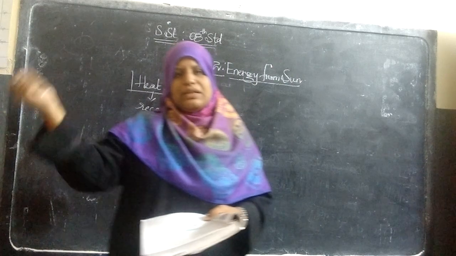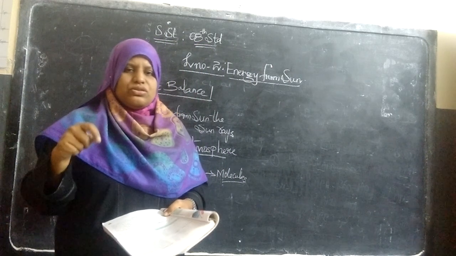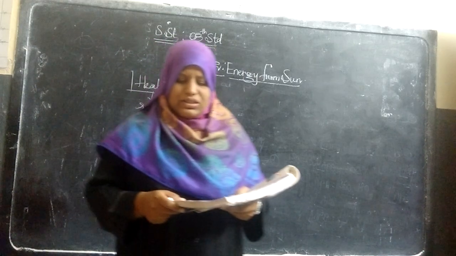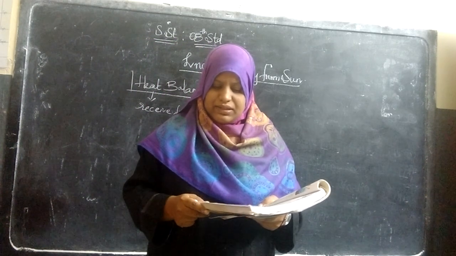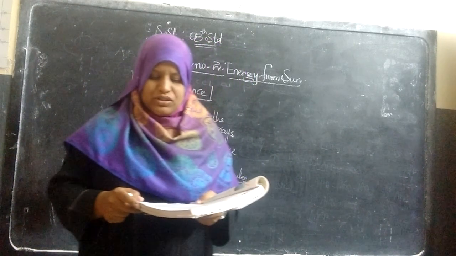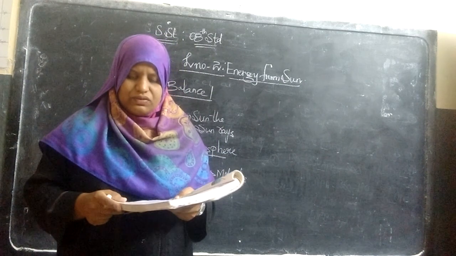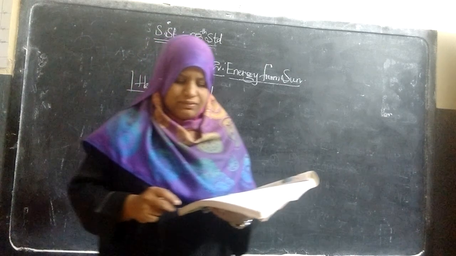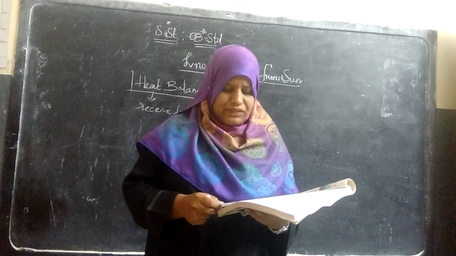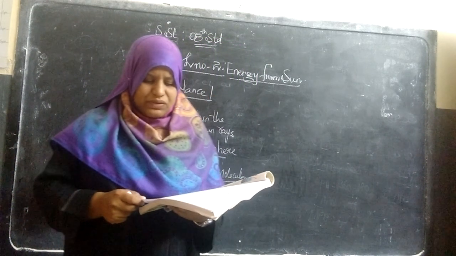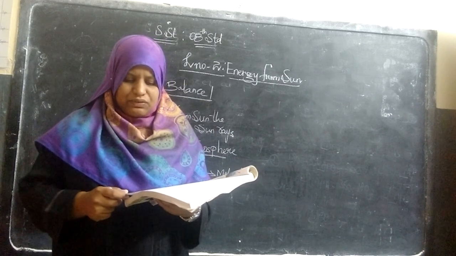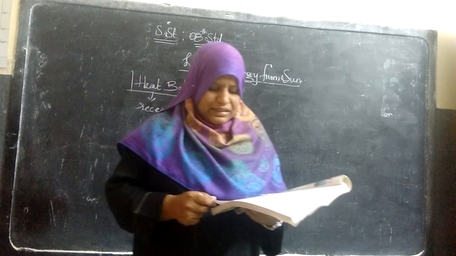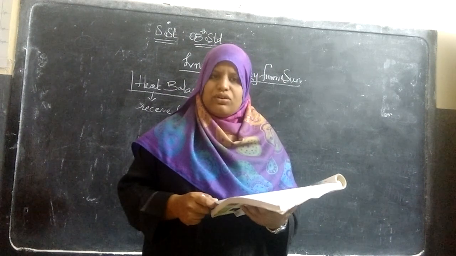If it is warmer, if it is colder, what can happen in the atmosphere, we will see. Some gases like carbon dioxide prevent radiation of heat from Earth. Carbon dioxide in the atmosphere increases due to the increased use of diesel and petrol, and cutting down of trees, that is deforestation, etc. If the carbon dioxide proportion in the atmosphere increases, then less heat will be radiated, causing an increase in global temperatures. This result is called global warming.